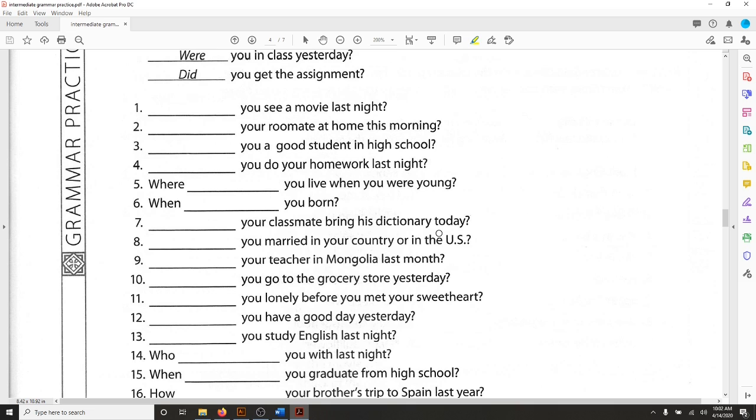So now here you see it's actually different. The question is, were you married? The answer is, I was married. And the reason they're different is because when you answer a you question, you have to answer it in the I form. So were you married? Yes, I was. Hopefully that makes sense.